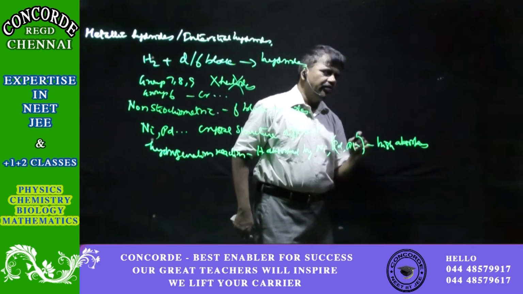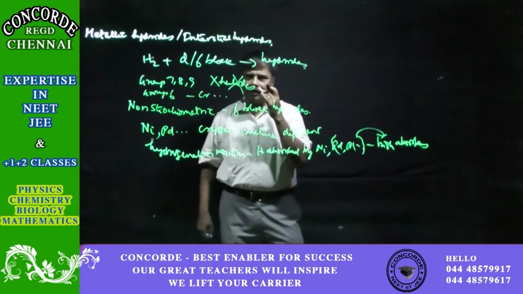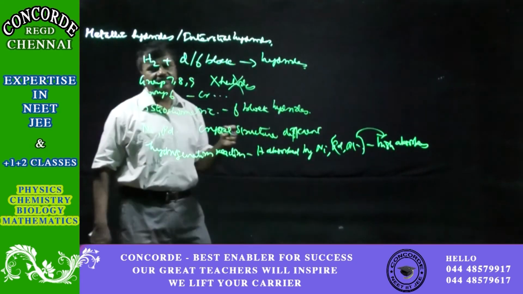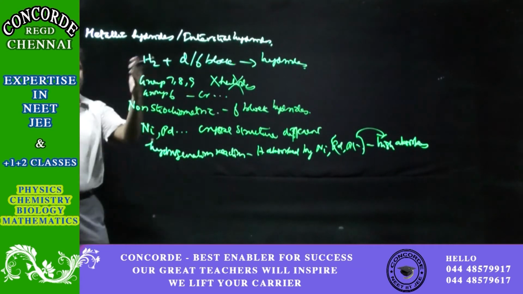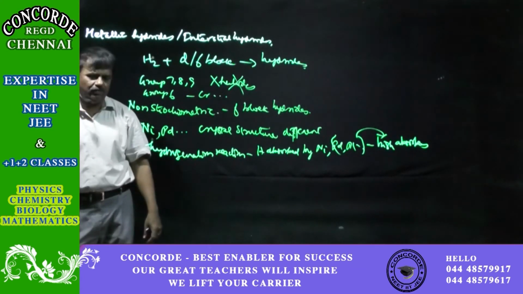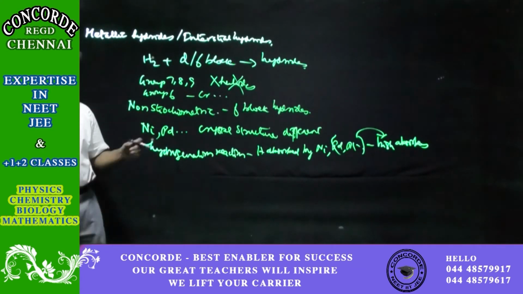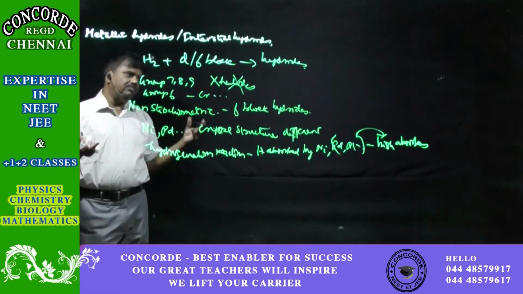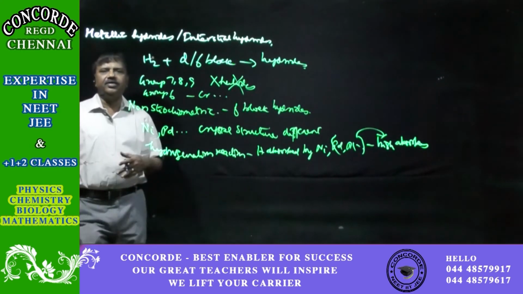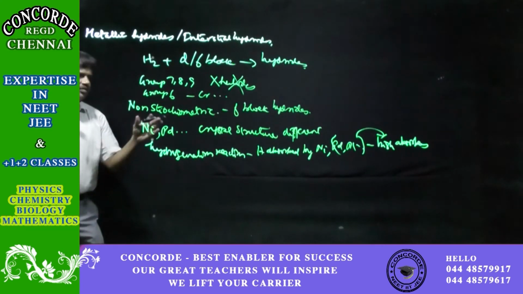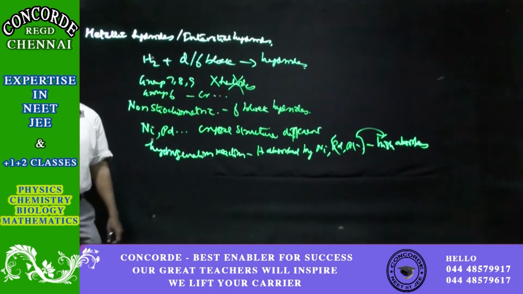So they can even be called a storehouse of energy, because hydrogen, as we have seen, can be used as a fuel cell. It is highly combustible. So palladium and platinum, because of their high absorption power of hydrogen, act as storehouses for energy.